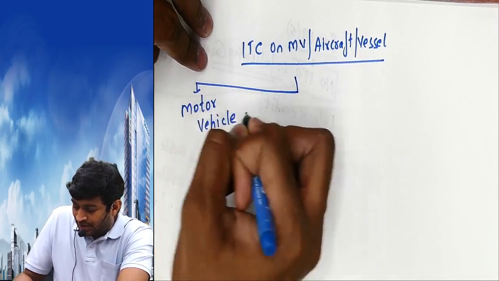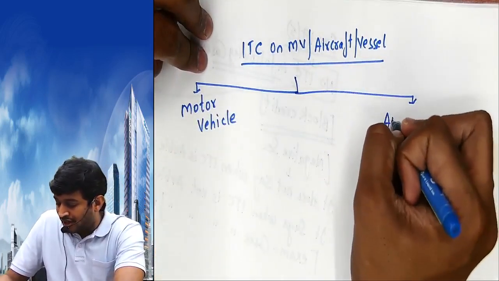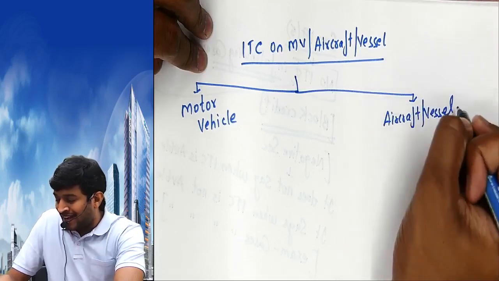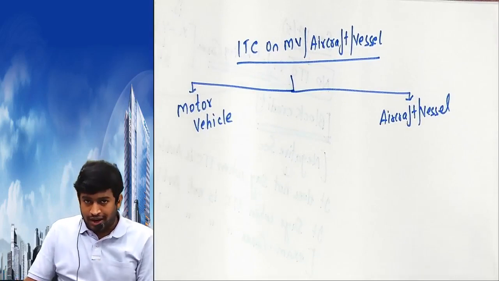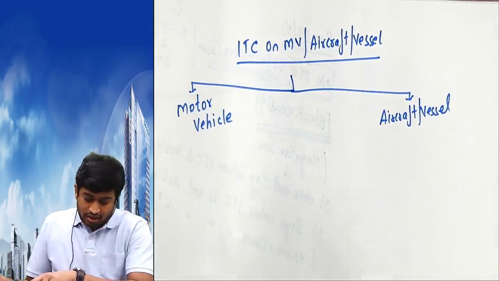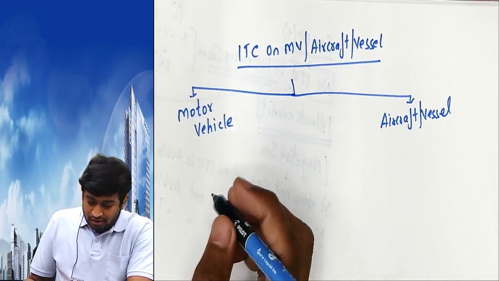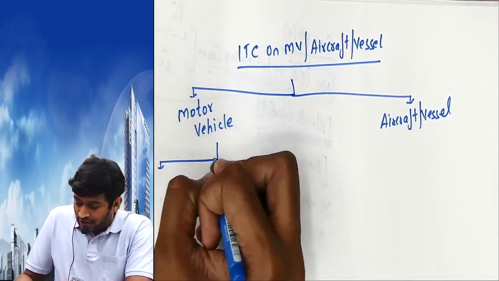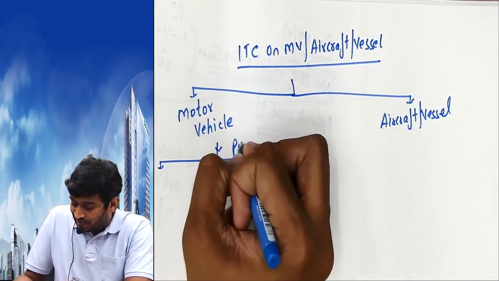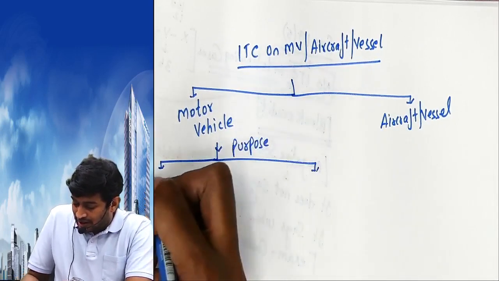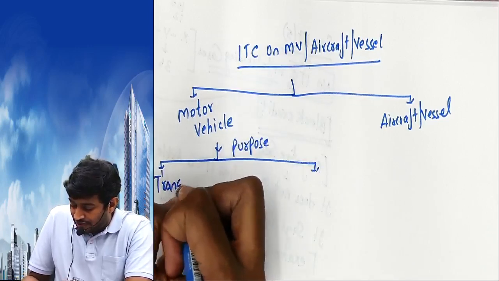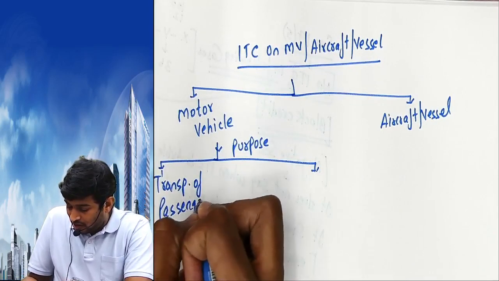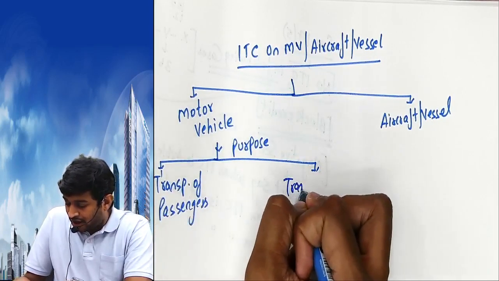I purchased a motor vehicle. What if I purchase an aircraft? Vessel means ship. So whenever I purchase, I pay the taxes also on that particular item. Will I get the credit of that? Now the government says check the motor vehicle you are using for which purpose. Is it for transportation of passengers, or is it for transportation of goods?